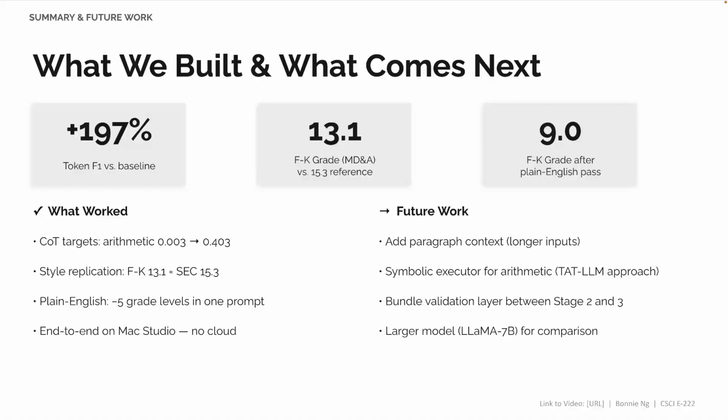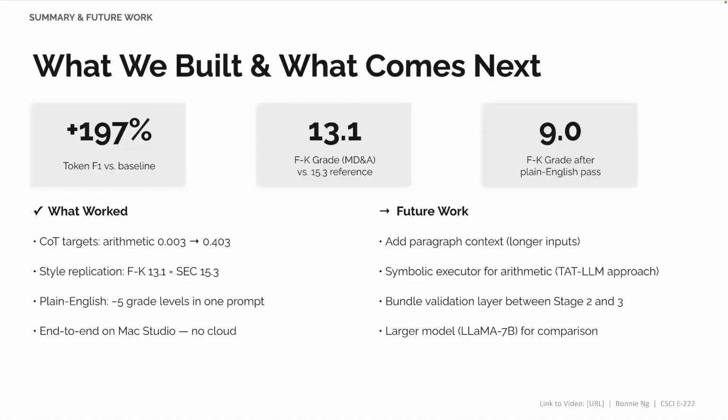In conclusion, to summarize, we built a 4-stage pipeline that runs entirely on the Mac Studio, achieving a close to 200% improvement in token F1 over the pre-trained model, and a generated MD&A style that matches SEC register within 2 grade levels, and a plain English output that is 5 grade levels simpler.